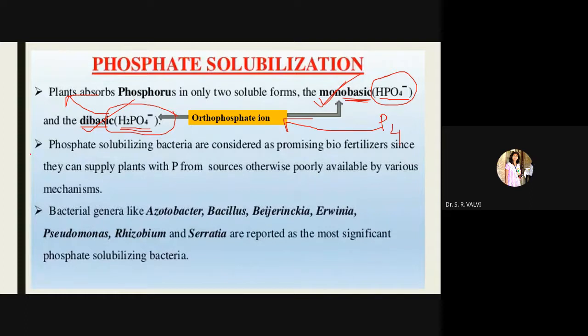Now, phosphate solubilizing bacteria are considered promising biofertilizers since they supply plants with phosphorus from sources otherwise poorly available, by various mechanisms. So all the bacterial genera I explained previously help in solubilizing this phosphorus.